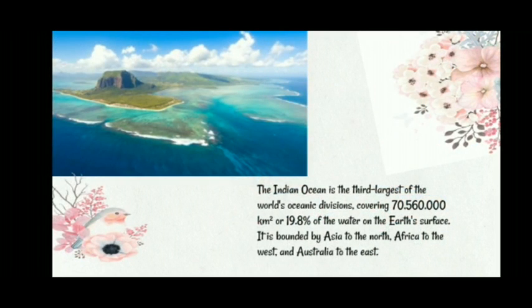The Indian Ocean is the third largest of the world's oceanic divisions, covering 70,560,000 square kilometers or 19.8% of the water on Earth's surface. It is bounded by Asia to the north, Africa to the west, and Australia to the east.